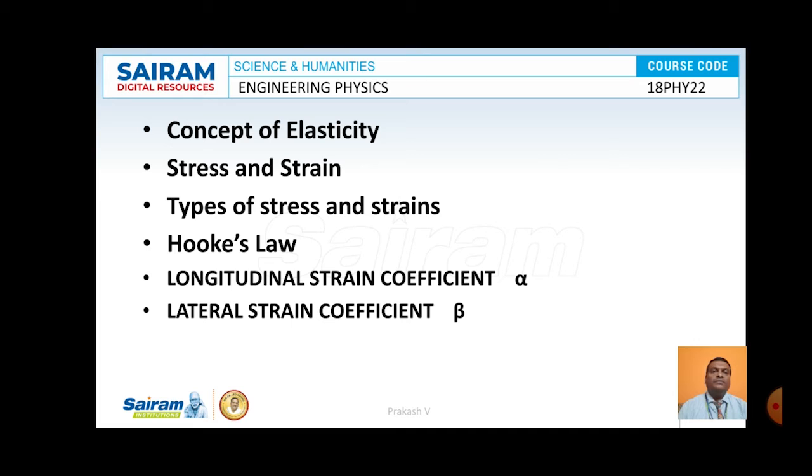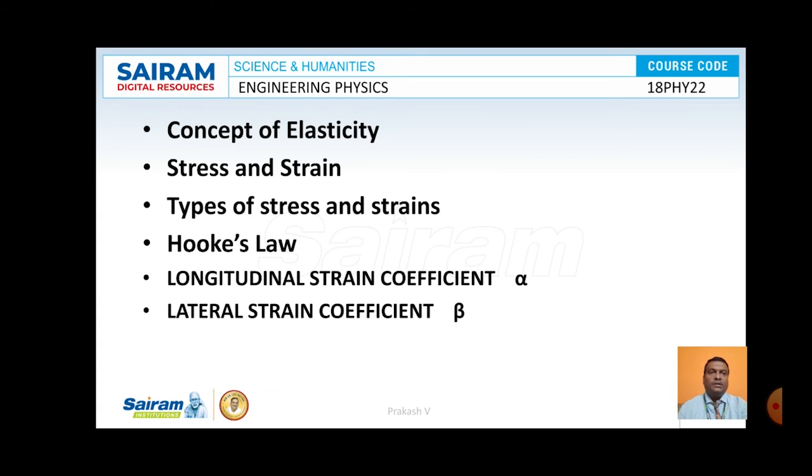Strain is nothing but the change in dimension of the material to the original dimension. That is the definition for strain.